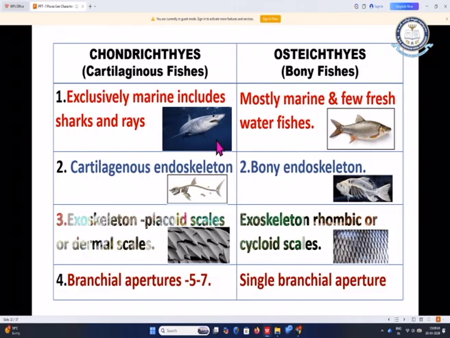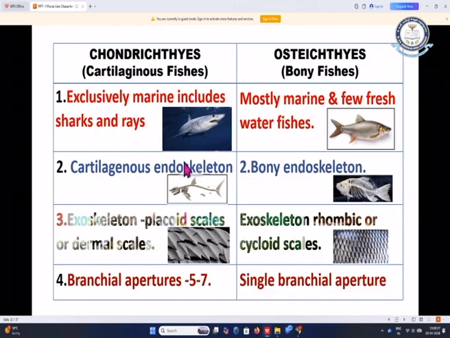But in the case of Osteichthyes or bony fishes, these are the routine, regular fishes. Mostly marine and fresh water fishes are present. Here the Chondrichthyes are exclusively marine, that means they are present only in salt water. But the Osteichthyes are present both in marine salt water and also in fresh water.